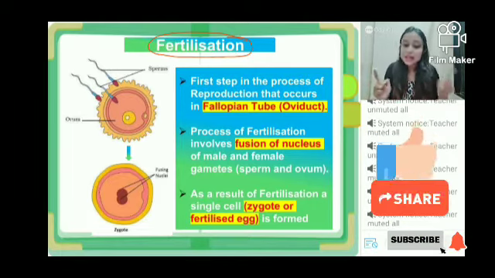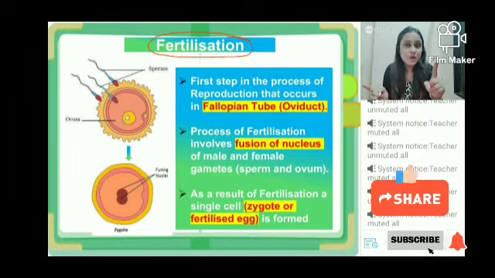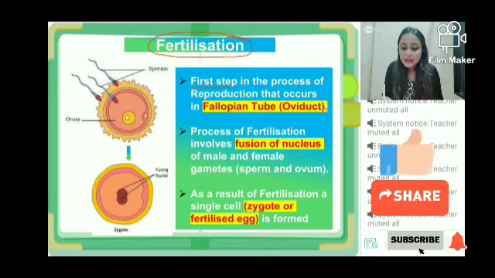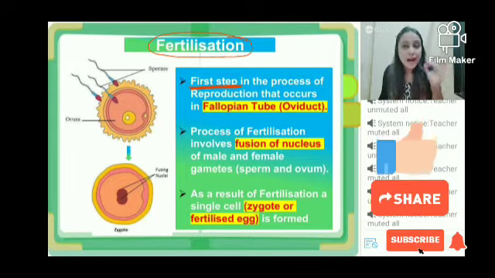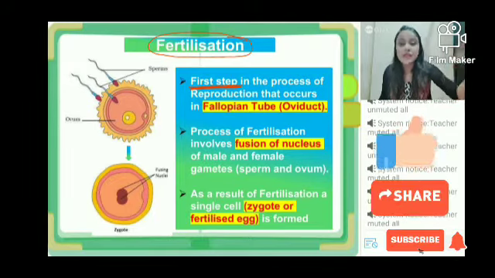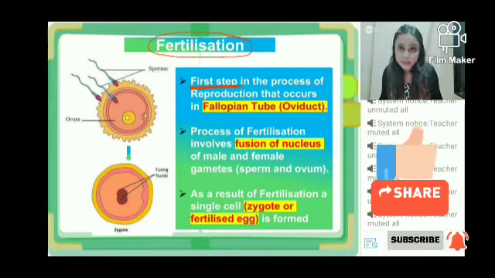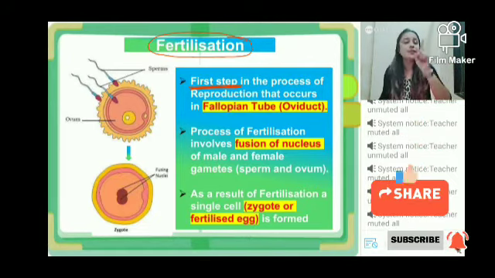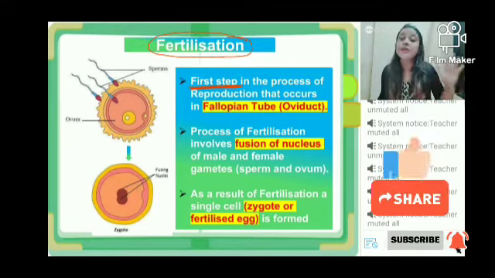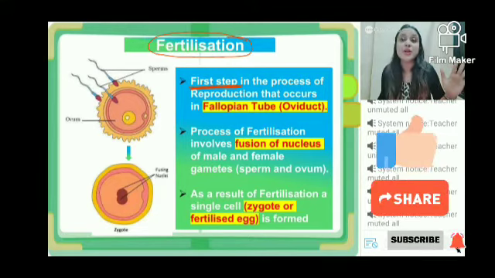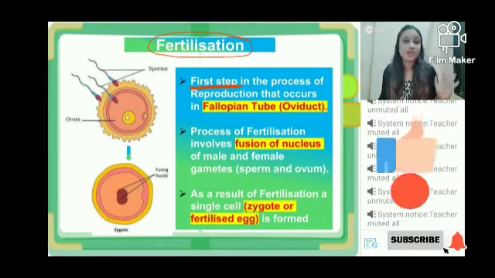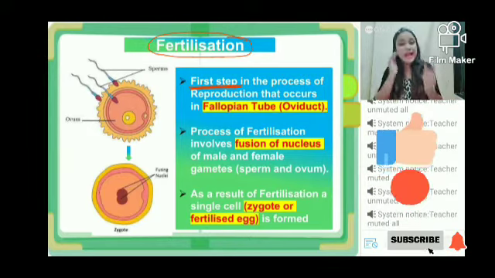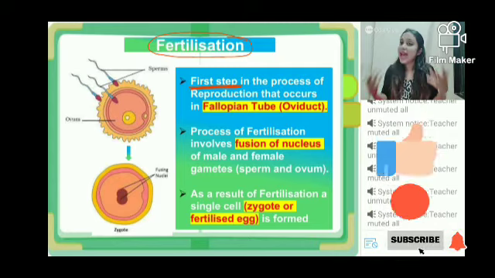So fertilization very important. कुछ मैं बताऊंगी, उस पे ध्यान दो. It is the first step in the process of reproduction. Fertilization, if it happens, then only the further steps will be taking place. So fertilization is the first step for a successful reproduction. For the process of formation of a baby, fertilization is one and the first process to occur. ठीक है? Next is, where will fertilization process take place?